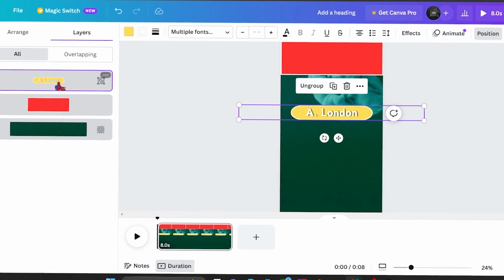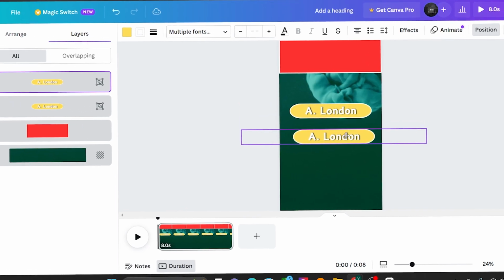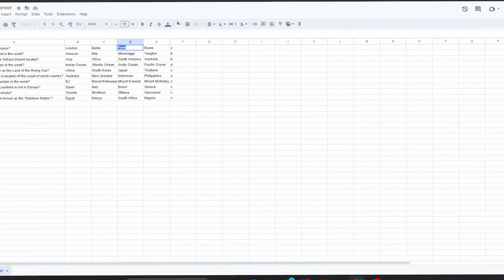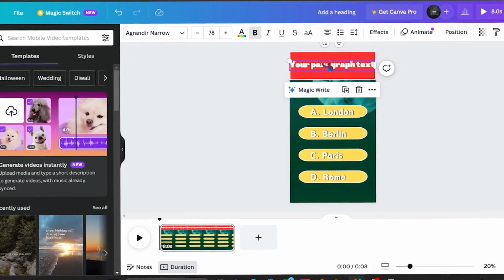Once it's grouped up, you could just simply duplicate it and drag it below that one and duplicate it 2 more times to get a total of 4 options. Then you could edit the text and paste in the other options, if that makes sense. Alright, so we got our 4 options people could choose from.